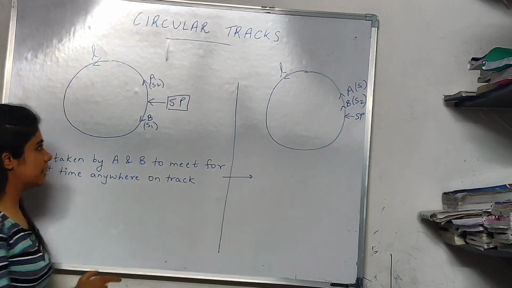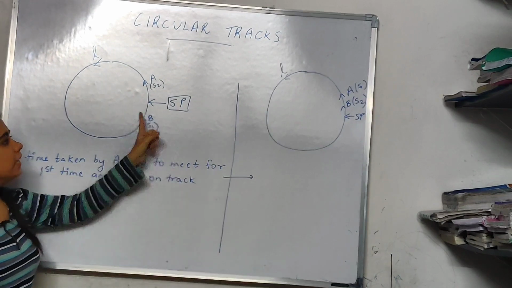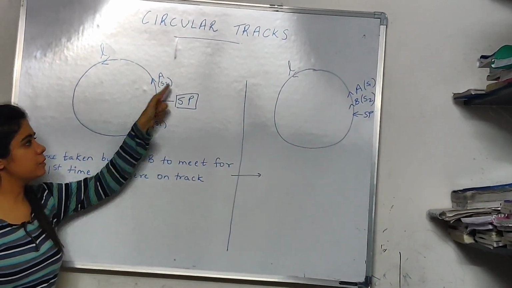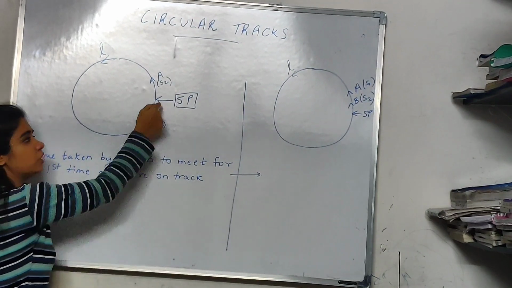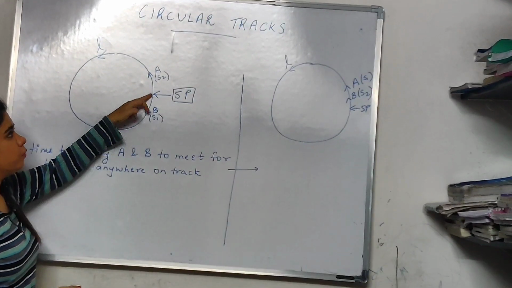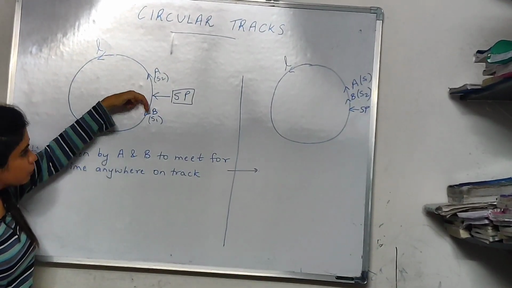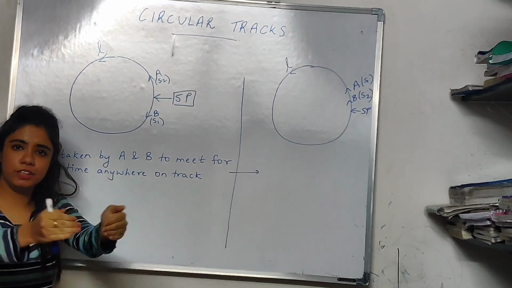Now let's say I have a circular track of length L. This is my starting point, SP. I have two people A and B who start from the same point. A moves in one direction, B moves in the opposite direction. They start from the same point, but they are moving in two different directions.